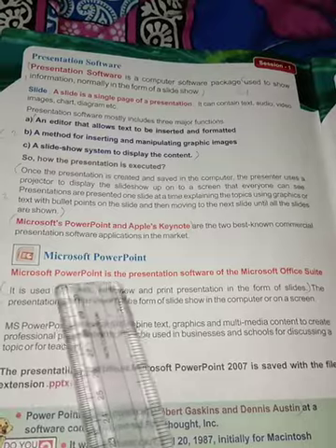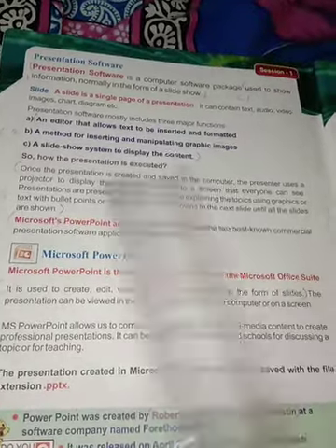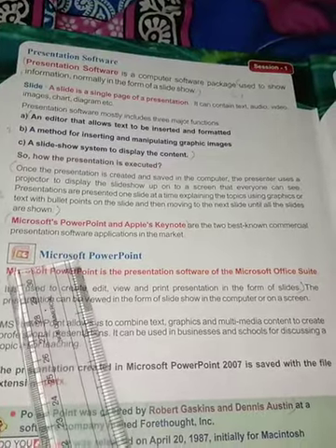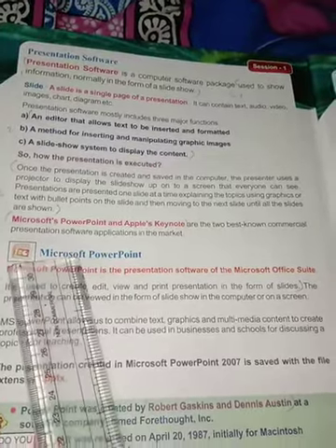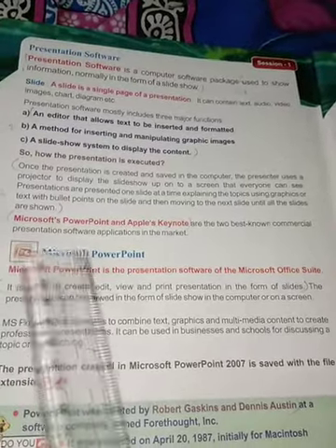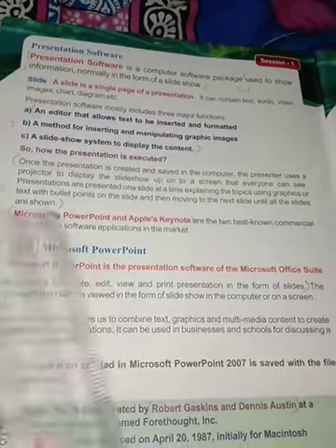Microsoft PowerPoint is the presentation software of the Microsoft Office suite. This is the software used for presentation, built by the Microsoft Office suite.